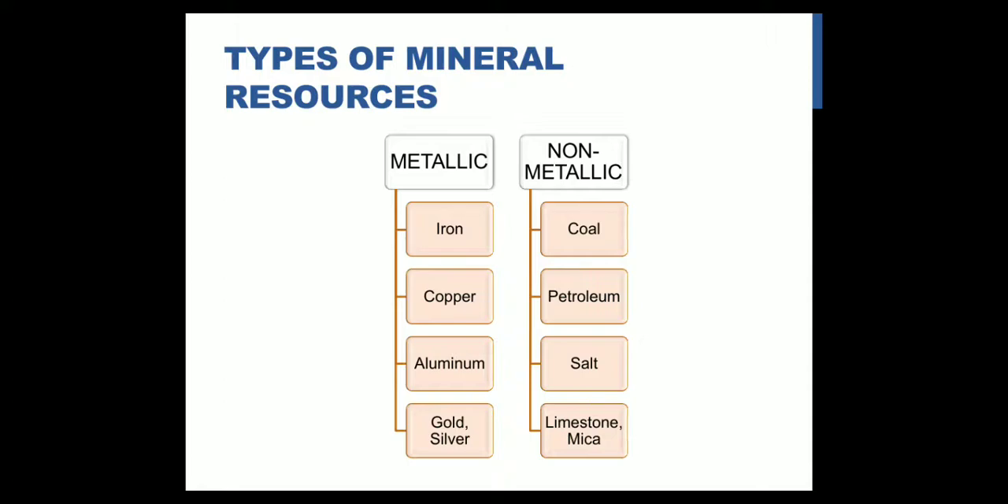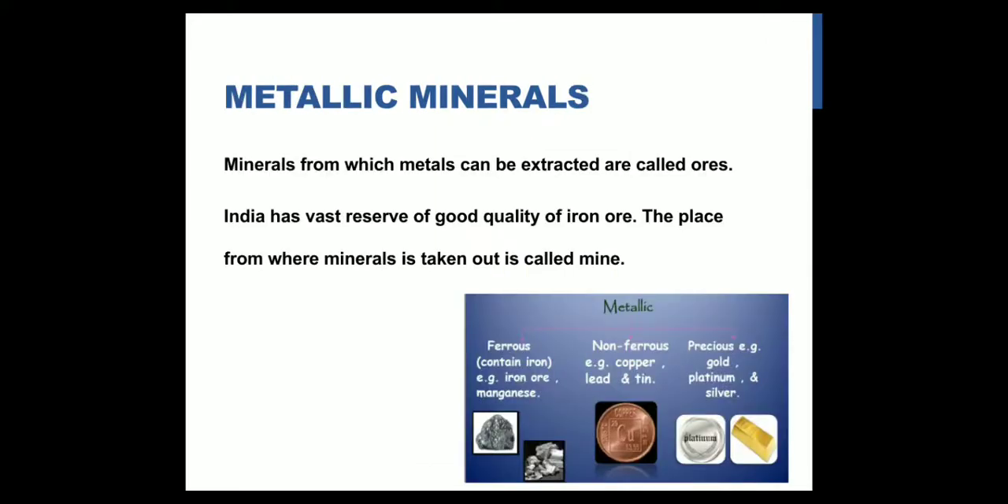So there are two types of mineral resources. One is metallic and another one is non-metallic. When you see metallic mineral resources, they are iron, copper, aluminum, gold and silver. All these come under metallic. Whereas non-metallic resources are coal, petroleum, salt, limestone, mica. All these come under non-metallic resources. Fine. So first we'll see metallic resources.